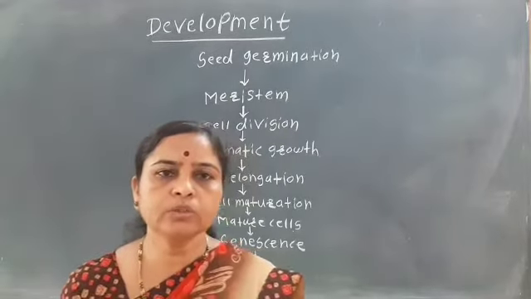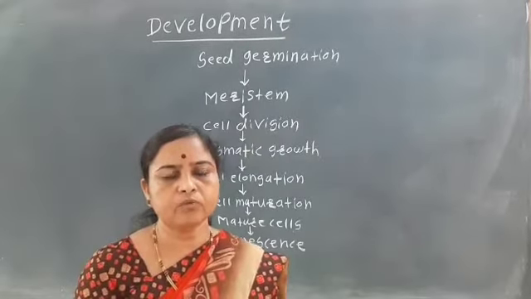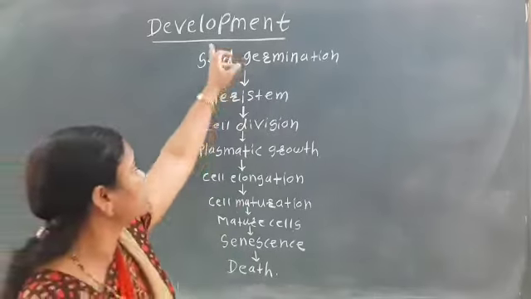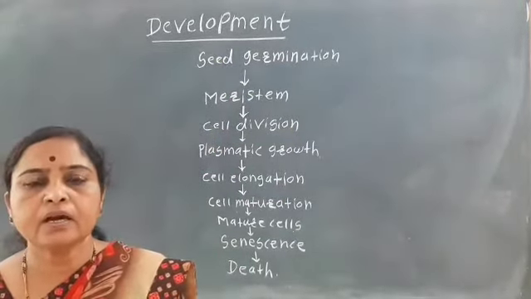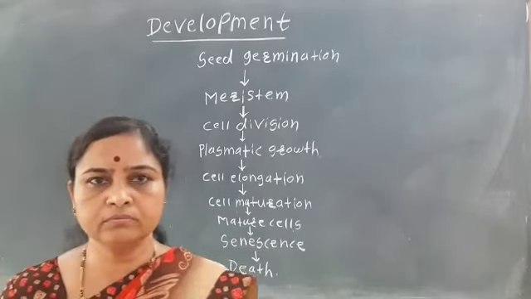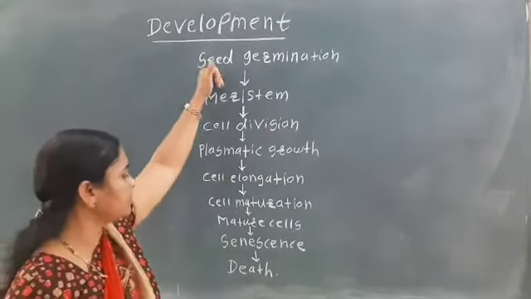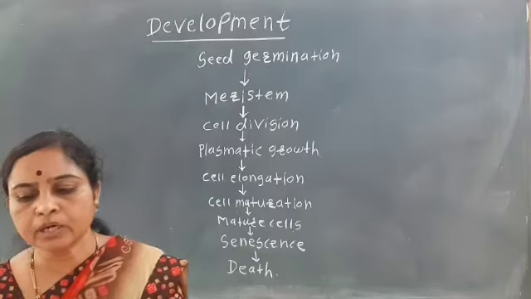Growth is an increase in the form of the organism, while development is the sequential changes which occur from seed germination up to death.